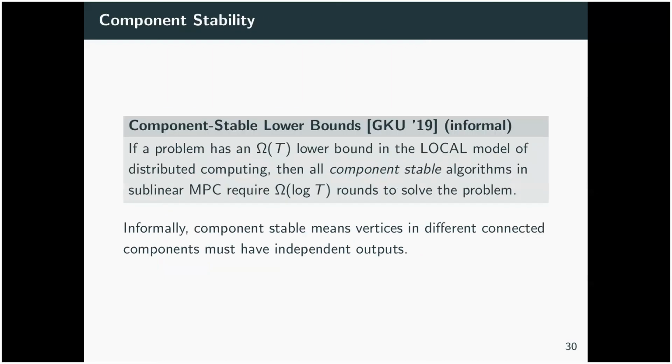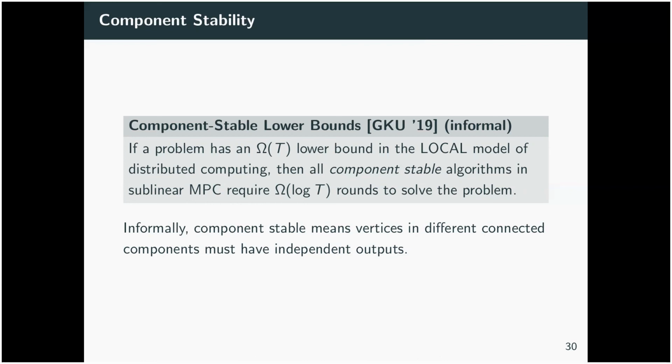Now, I want to end the talk by talking about component stability. So Ghaffari, Kuhn, and Uitto in 2019 proposed a new framework of conditional lower bounds for MPC. So the idea is this: if a problem has a big omega of t lower bound in the LOCAL model of distributed computing, then all component stable algorithms in sublinear MPC require log of that. I'm not going to go into the details of why this is the case, but I'm going to explain what component stability means.